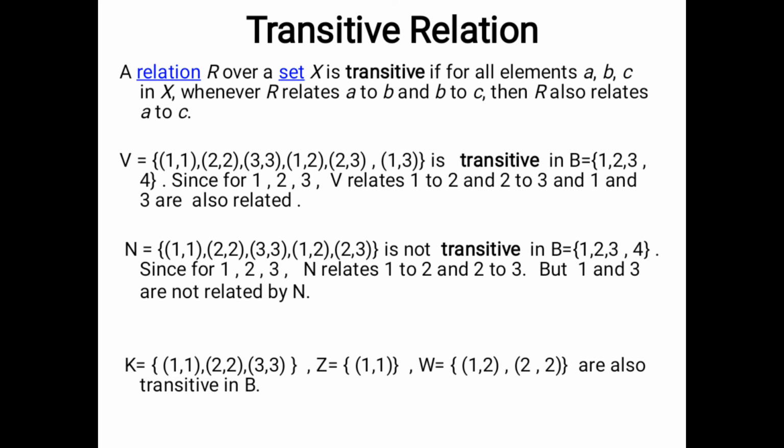For the same reason, we can say that K is transitive. Why is K transitive? Because we cannot say that K is not following the rule. That is why K is following the rule. We are not getting that kind of triplet whose first and second elements are related, and second and third elements are related, for the relations K, Z and W. That is why these three relations are transitive.